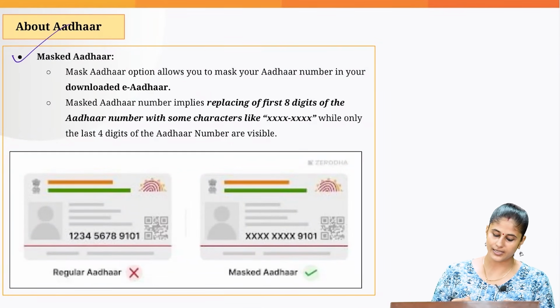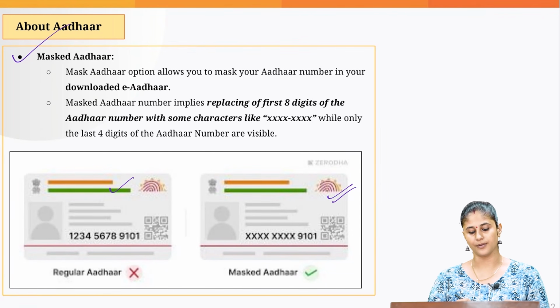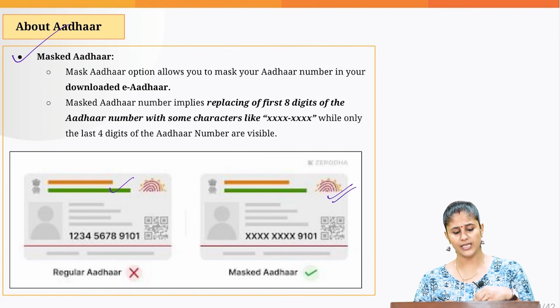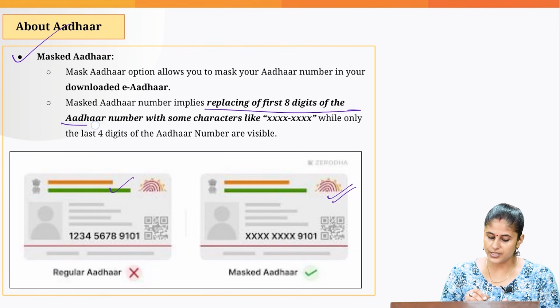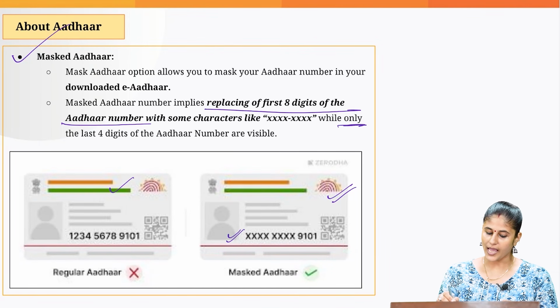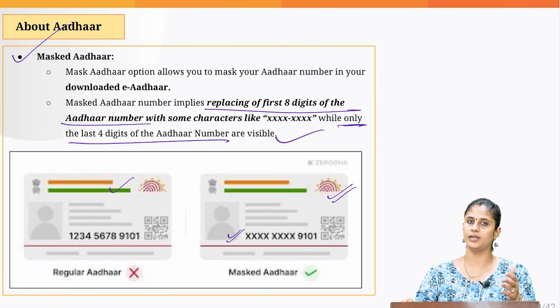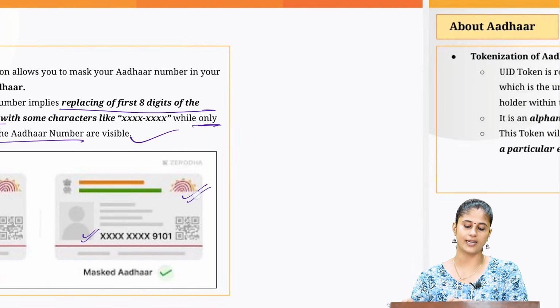Then we have masked Aadhaar. So as you can look into this picture also, this is a regular Aadhaar and this is a masked Aadhaar. So when you download e-Aadhaar, the first 8 digits of the Aadhaar number would be replaced with character X. Okay, and only the last 4 digits of the Aadhaar number would be visible. Okay, again it would be difficult for anybody to know your exact Aadhaar number.